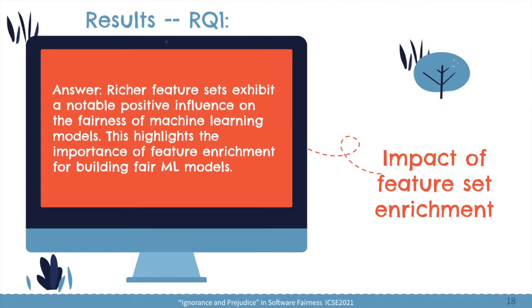Based on this, we get the answer to the first research question. That is, richer feature sets have a notable positive influence on the fairness of machine learning models. And this actually highlights how important feature enrichment is when we try to build fair machine learning software.